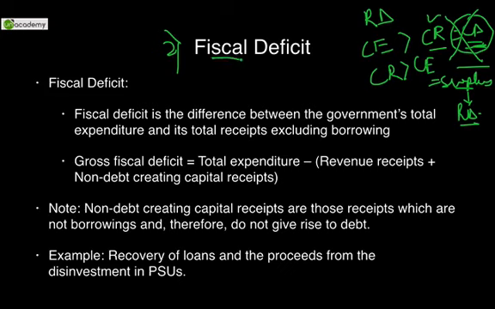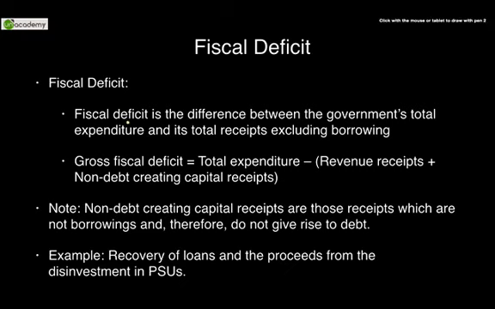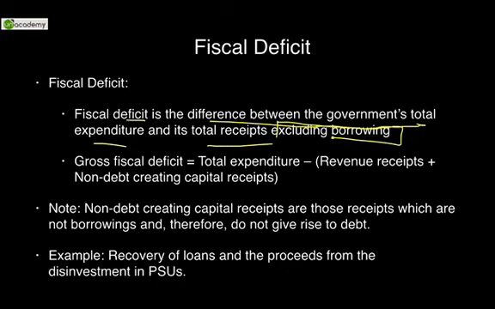Coming to the second deficit, fiscal deficit, a very, very popular measure. You may have heard it in the news hundreds of times. What is fiscal deficit? Fiscal deficit is the difference between the government's total expenditure and its total receipts excluding borrowings. So what is the government's total expenditure? Total expenditure includes revenue expenditure plus capital expenditure.